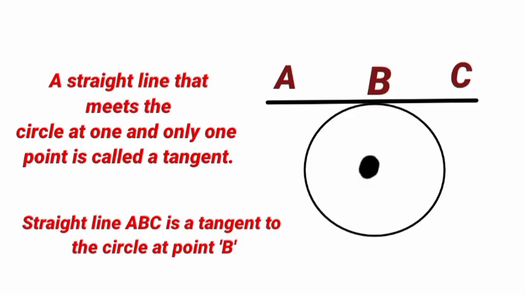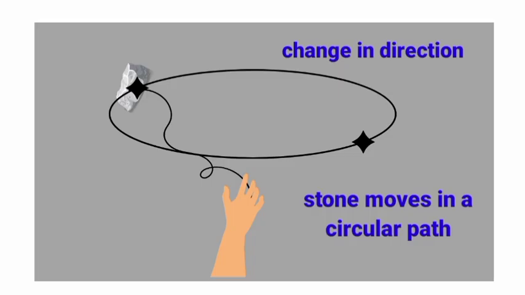This straight line will be a tangent to the circular path. So here, a tangent means a straight line that meets the circle at one and only one point is called a tangent to the circle. Straight line ABC is a tangent to the circle at point B. So in this activity you can observe that as the stone is moving, the direction is also changing. The body is moving along the circular path and the force is acting toward the center.